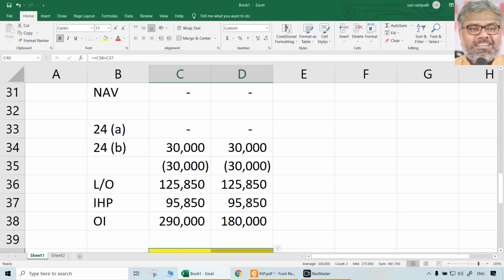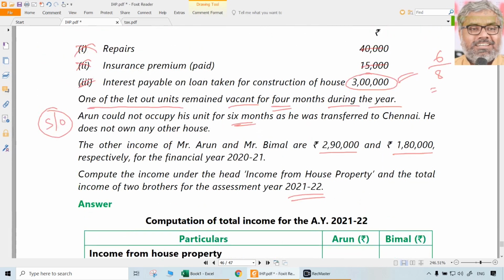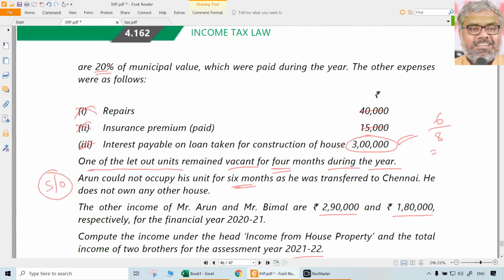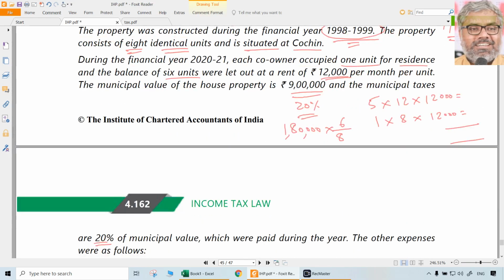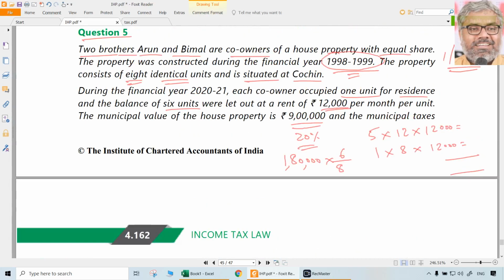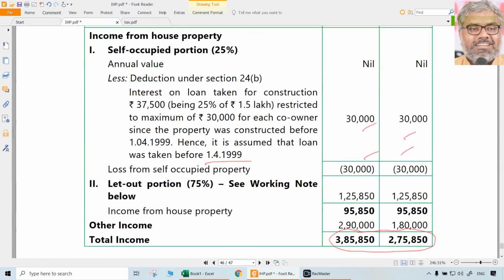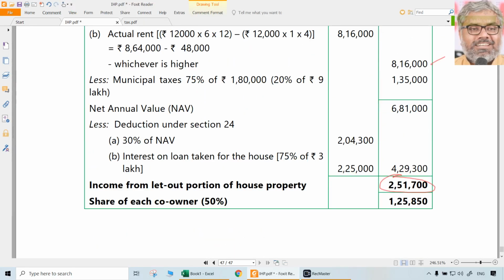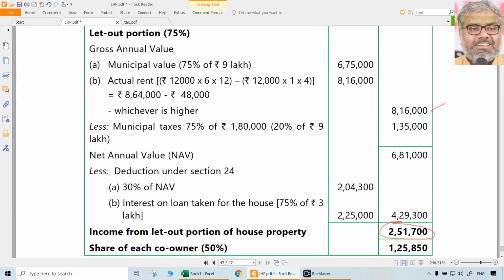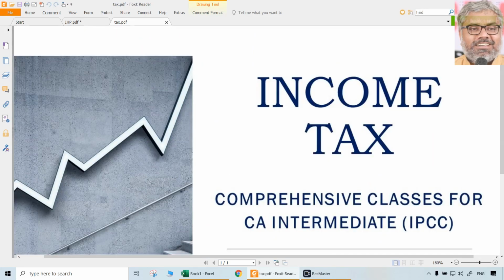That's it. And one of the key points here to be noted is this date of completion of construction. Because it is given, we need to assume that the loan would have been taken before 1-4-99. Remaining things are all same and computations are straightforward using the same provisions, all of them which we discussed as part of this chapter, income from house property. With that, we can conclude this chapter or head of income from house property.